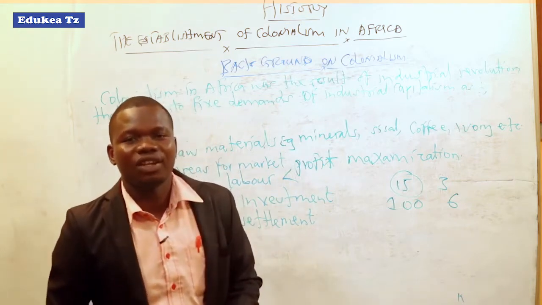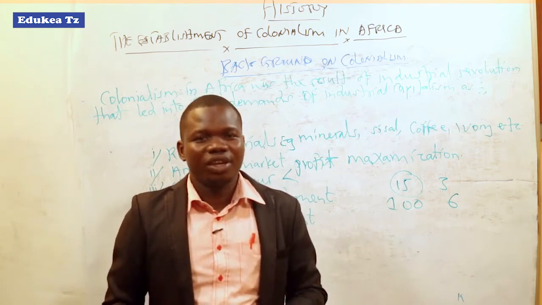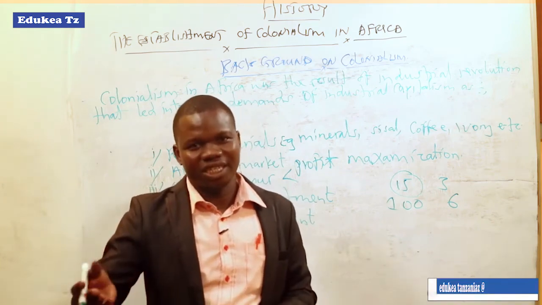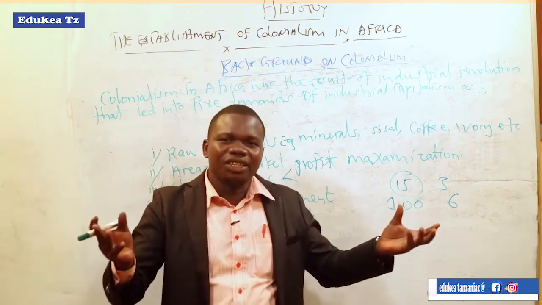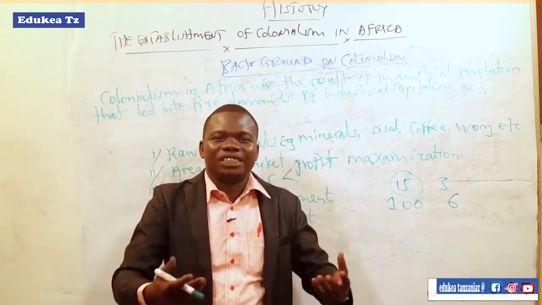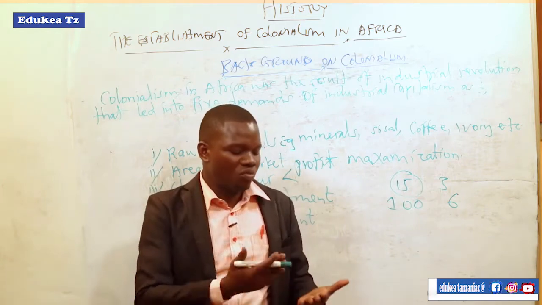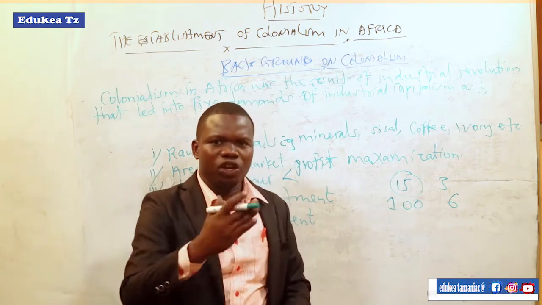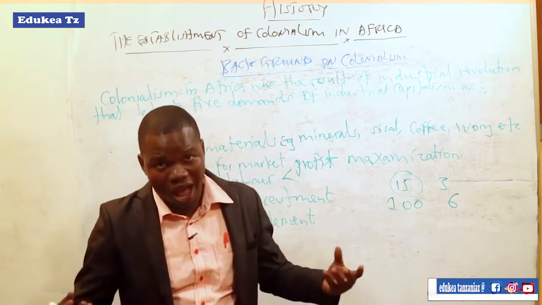Again, the industrial revolution in Europe led to long working hours. After the introduction of machines, the working hours were increased, since electricity was now constantly available, so that people could work from 10 to 12 hours, others from 10 to 15 hours.